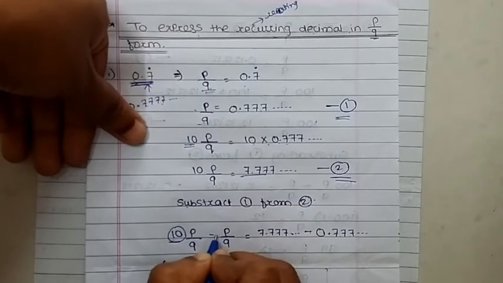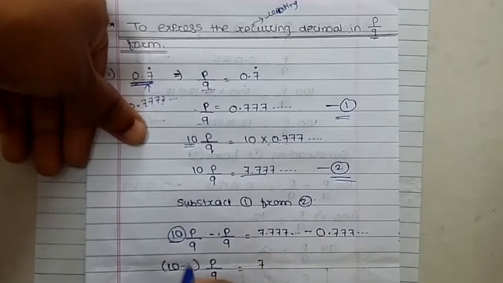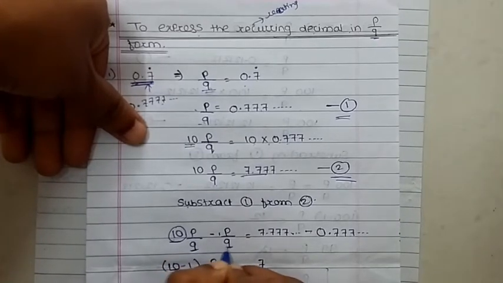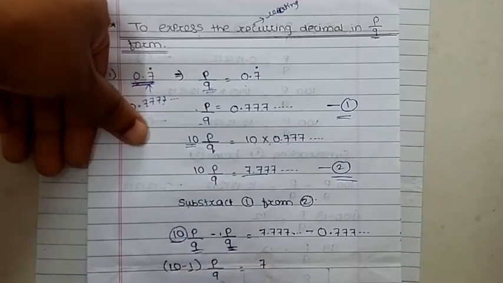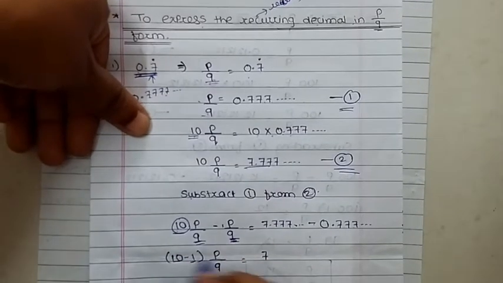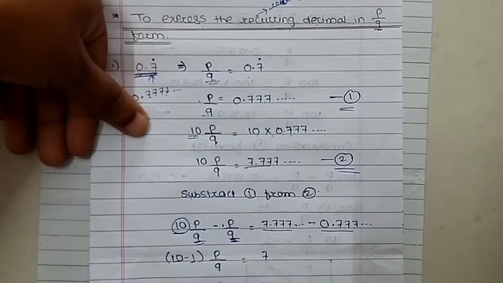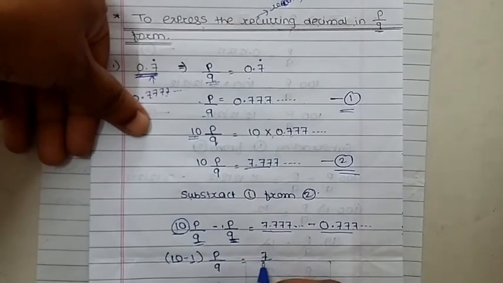There is 1 present here, therefore minus 1, and P upon Q, take it on the other side. So 10 minus 1 P upon Q. Then when we subtract 7.777 minus 0.777, your result is 7.